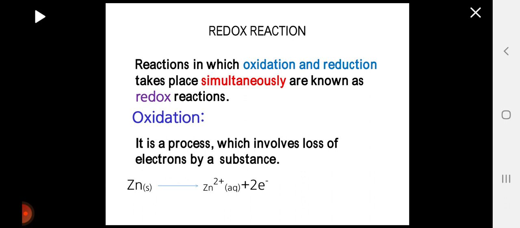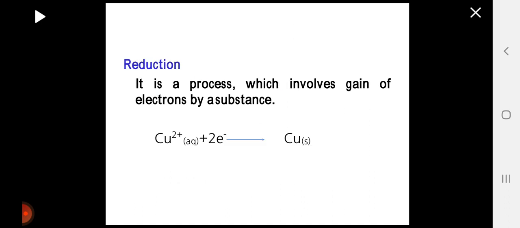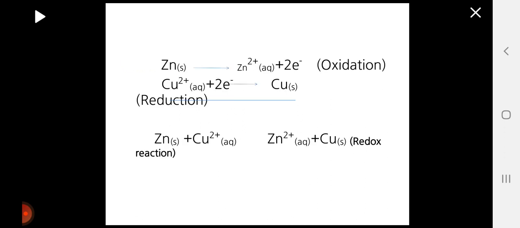Here let us take an example of zinc. It loses electrons to form Zn2+ ion, so it is oxidation. Similarly, the electrons which are lost by the zinc are taken up by copper, so it forms copper. Let us see the overall reaction. Zinc gives Zn2+ and 2 electrons, whereas the Cu2+ ion gets the liberated electrons from zinc to form copper. So the overall reaction is Zn plus Cu2+ ion forming Zn2+ and Cu.